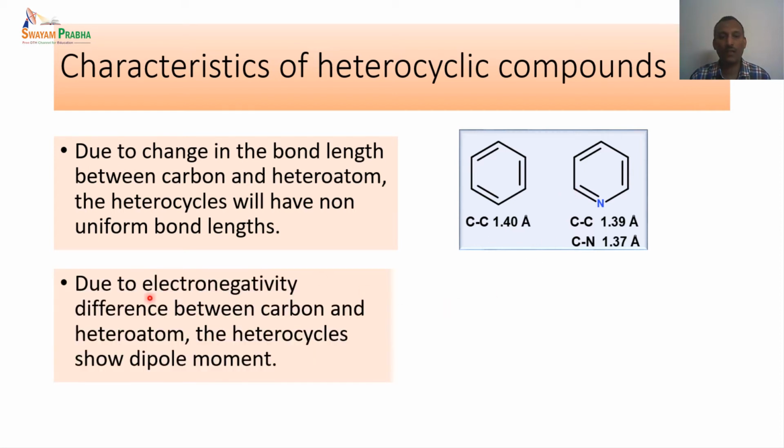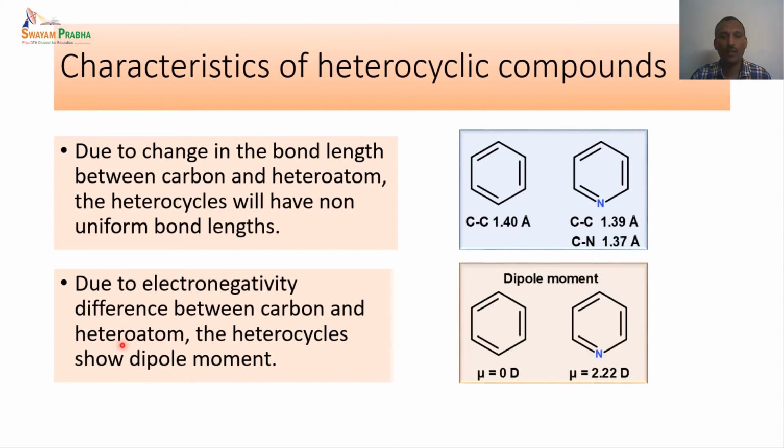This electronegativity difference between carbon and the heteroatoms also gives rise to dipole moment. For example, benzene, which is an all-carbon unit, has a dipole moment of 0 D, meaning it does not have any dipole moment.